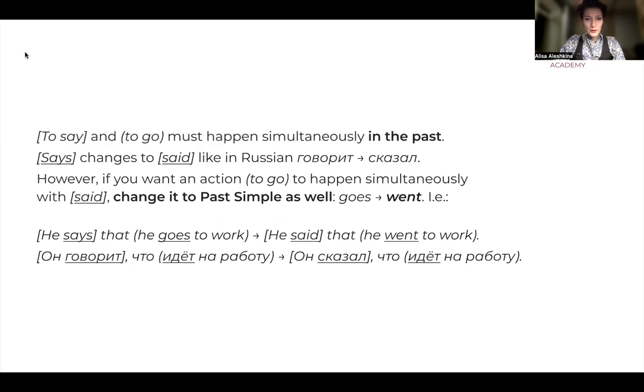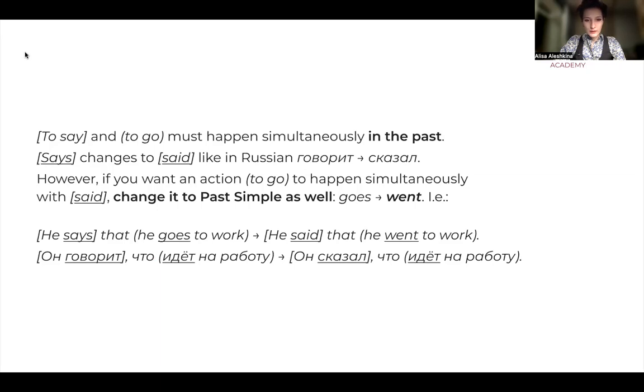To say and to go, first, must happen simultaneously in the past. So let's translate it. Says changes to said, like in Russian говорит, сказал. So in Russian we change настоящее время to прошедшее время. But if you want an action expressed by the verb to go to happen simultaneously with what's said, you have to change it to past simple as well. So goes, went. He says that he goes to work will look as he said that he went to work.